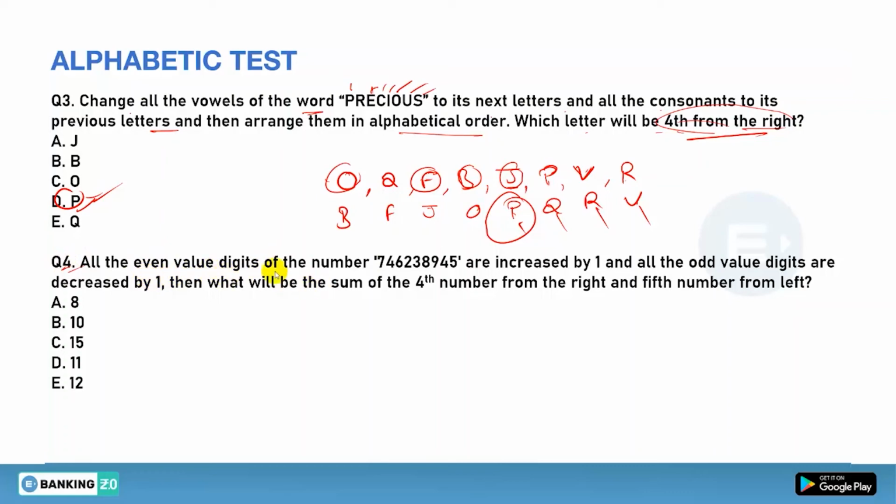All the even value digits of the number are increased by 1 and the odd value digits are decreased by 1, then what will be the sum of the 4th number from the right and the 5th number from the left?